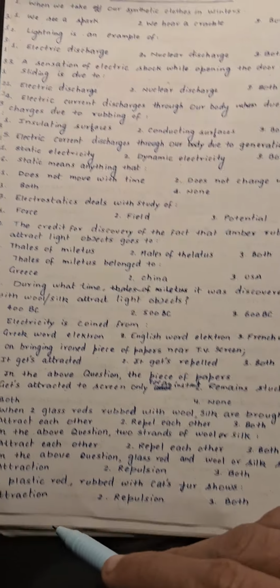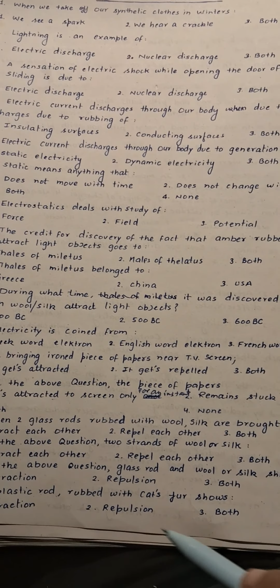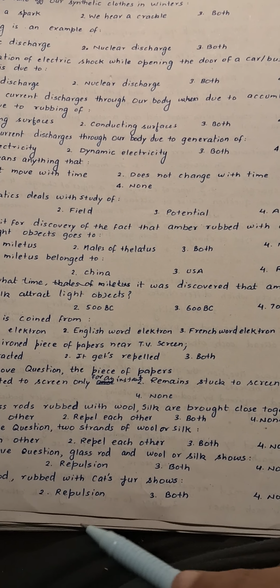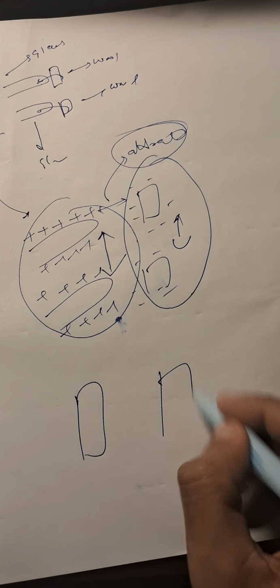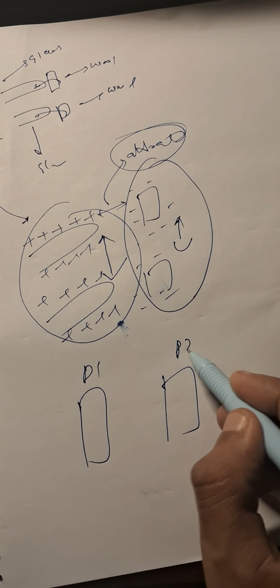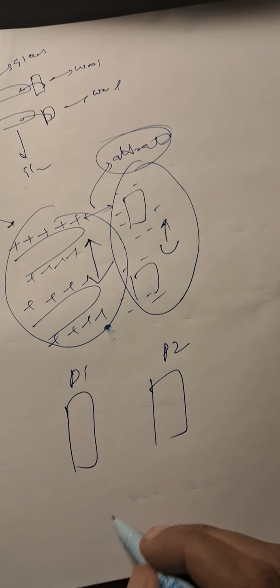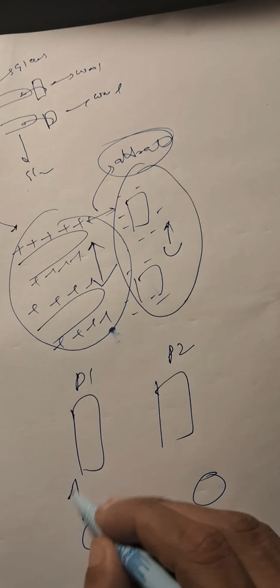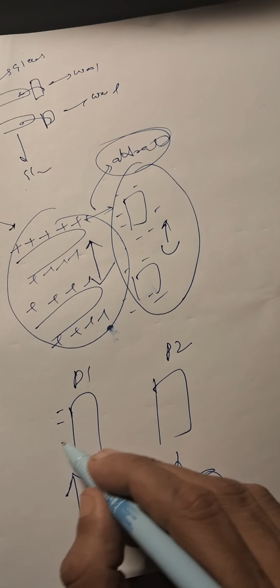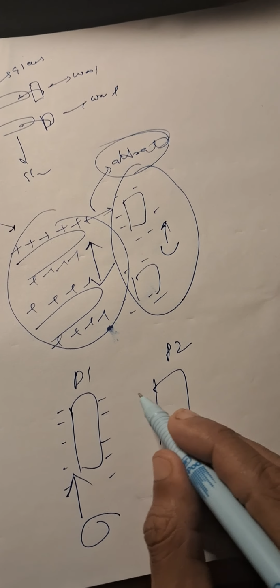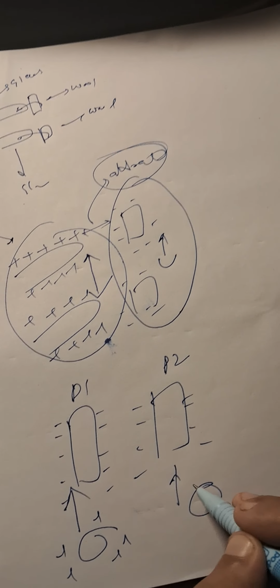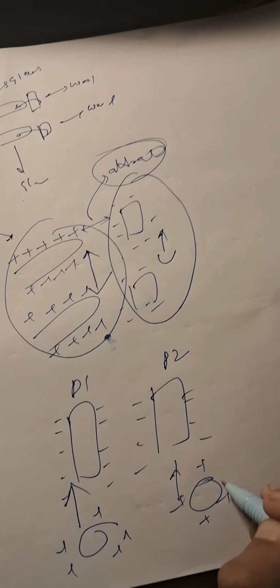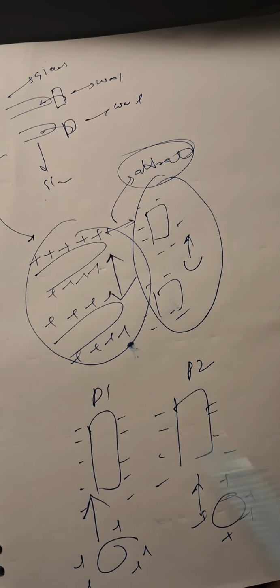Next is question number 17. Two plastic rods rubbed with cat's fur show attraction or repulsion. So let's take another example of plastic rods. Suppose these are two plastic rods, this is P1, this is P2. They are rubbed with cat's fur. Suppose this is cat's fur. When they are rubbed with cat's fur, the plastic rods get negative charge as per the convention given by Sir Benjamin Franklin, and obviously the cat's fur will get positive charge. These positive and negative charges are the standard conventions as given by Sir Benjamin Franklin.